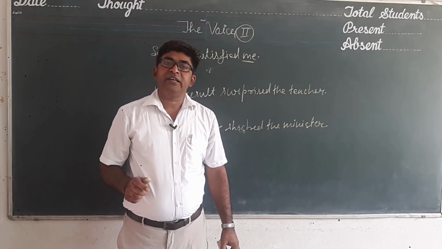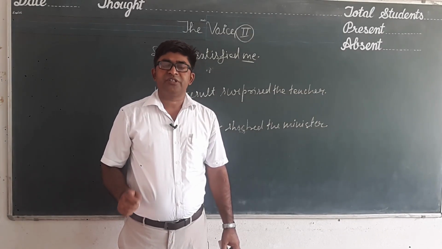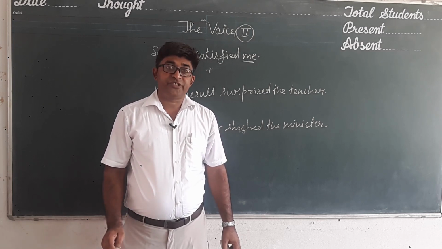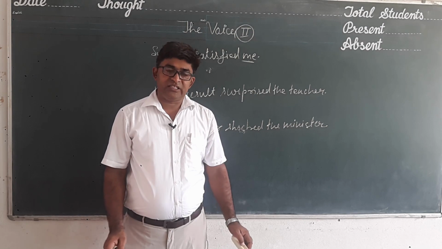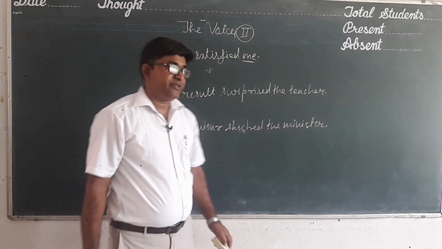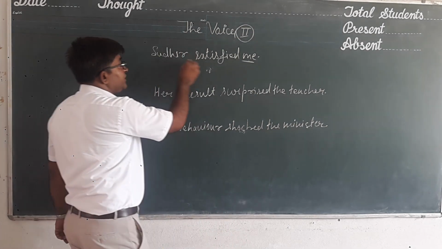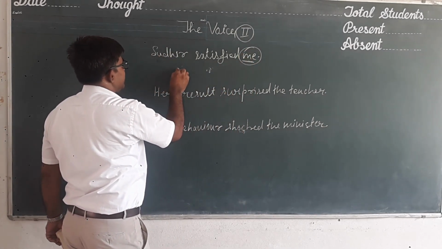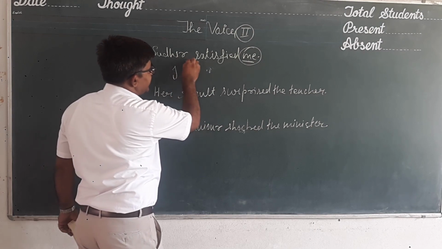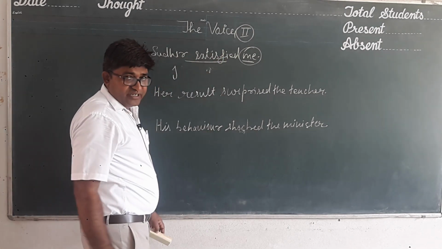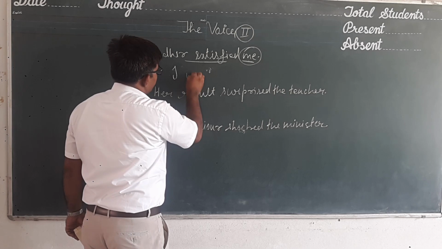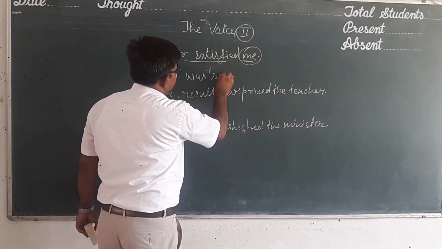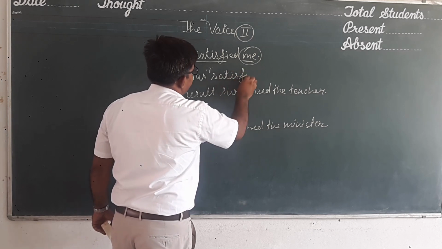Now finally let us discuss some sentences where we have used verbs which require some other preposition after them instead of "by". The first sentence is "Sudhir satisfied me." "Me" is the object; we shall make it the subject: "I". The sentence is in the past indefinite, so it will be "I was satisfied".